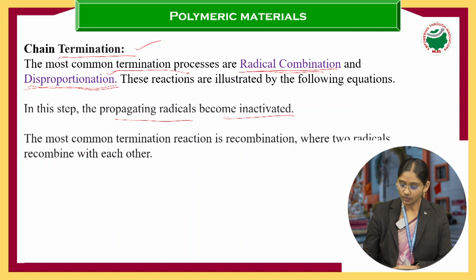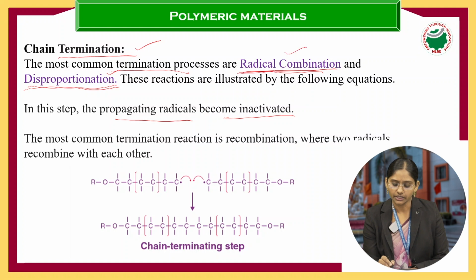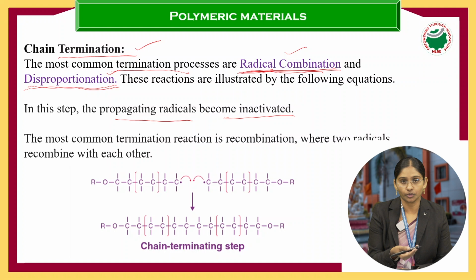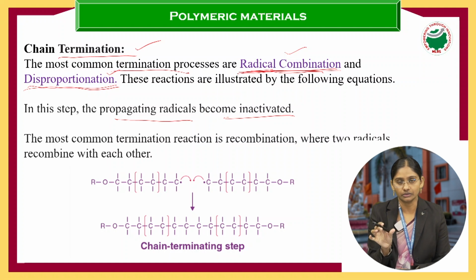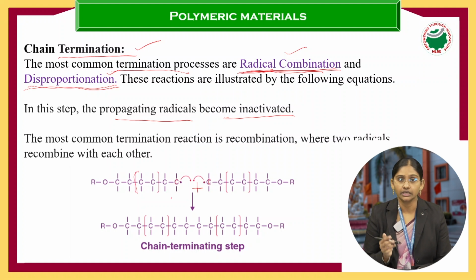Here we will see the two steps in the termination. One is radical combination. You can understand from the word radical combination that in the previous step, that is the chain propagation, whatever product is formed, we are taking now. If you see here, this is one propagating radical and this is another propagating radical.